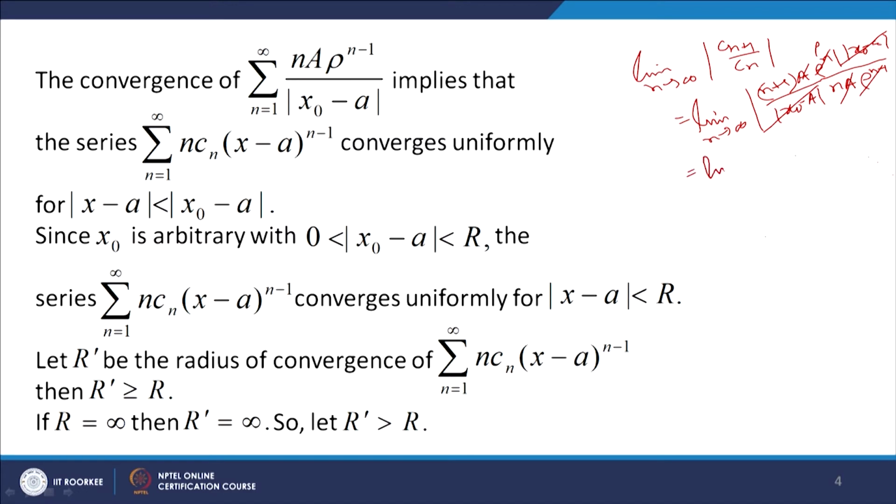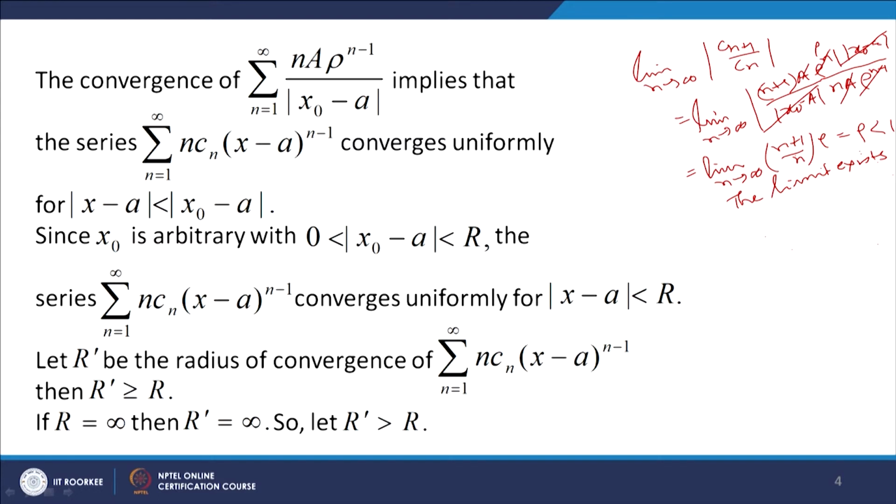So, what we get is limit n tends to infinity (n plus 1) by n into rho, which is equal to rho, and rho is less than 1. Okay. So, the limit exists and is less than 1. So, this means that this series, by ratio test, is convergent.